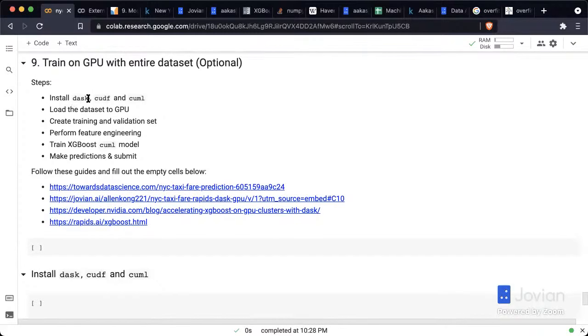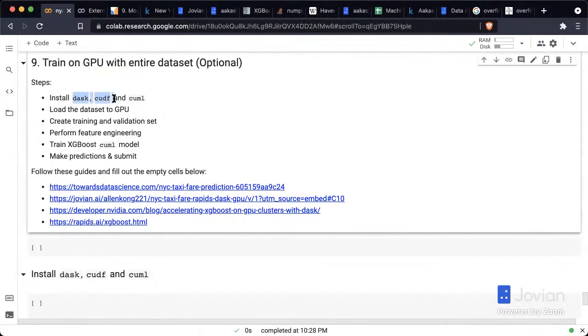There's a library called Dask that you can use, another library called cuDF, or CUDA data frame, which can take the data from the CSV file and put it directly into the GPU. Remember, on Colab, you also get access to a GPU. So you can take the data, put it directly onto the GPU. Next, you can create training and validation sets, perform feature engineering directly on the GPU. It's going to be a lot faster.